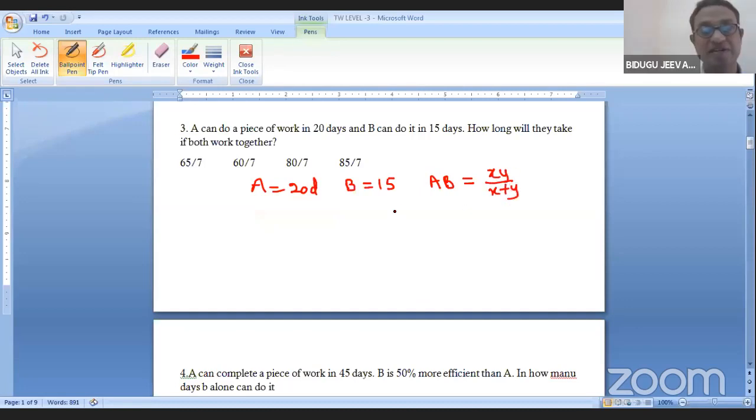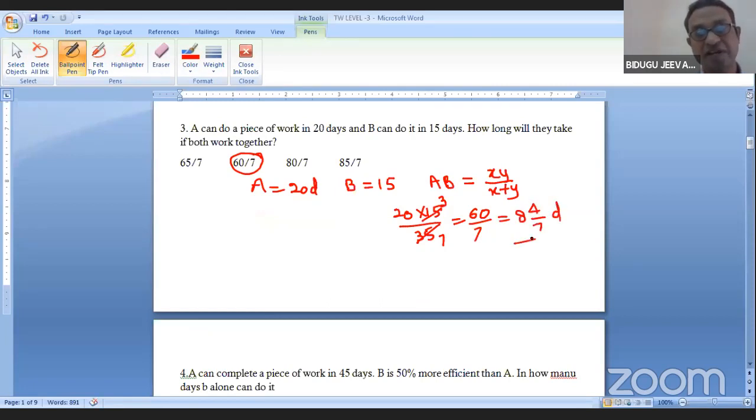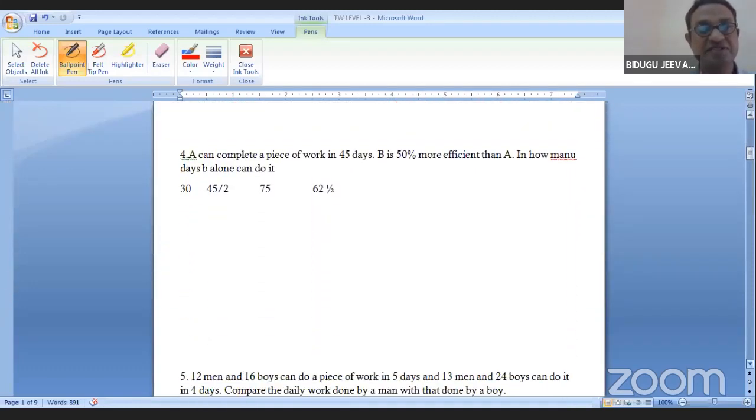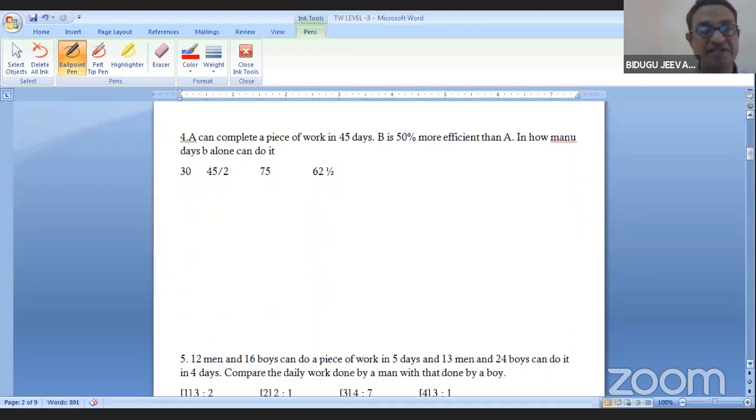That is 20 into 15 by total 35, which is 300 by 35, that is 60 by 7. Or sometimes 7 eights are 56, so 4 by 7. You may find it like this also. I think the first 3 questions are related to the fundamentals. Let me extend this one to a certain extent.